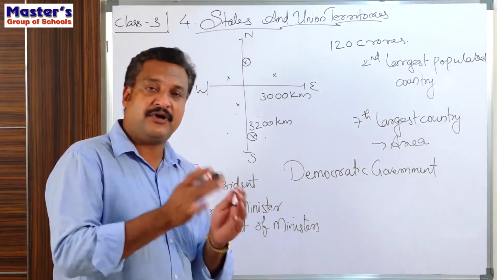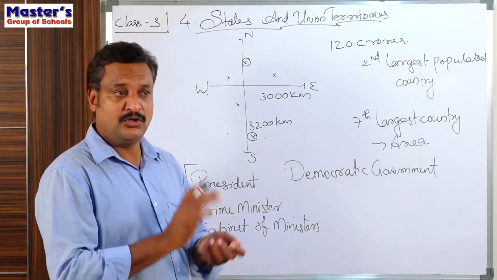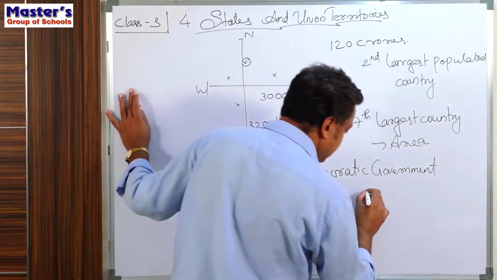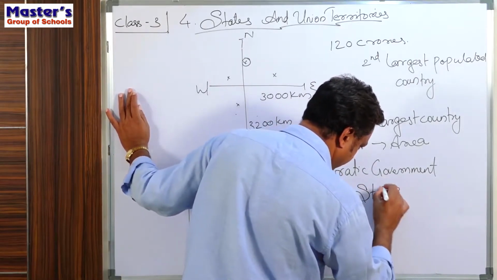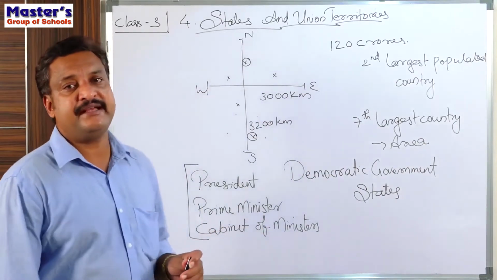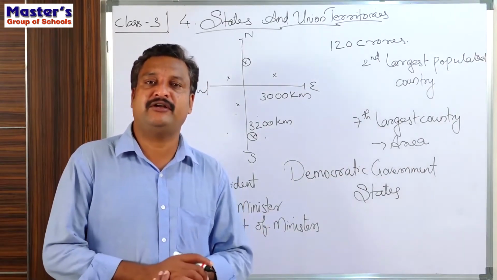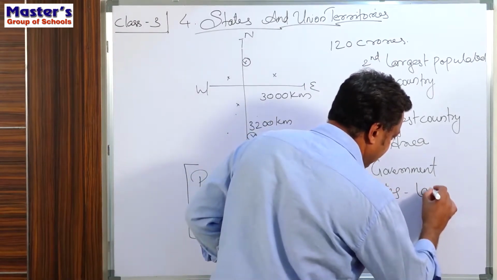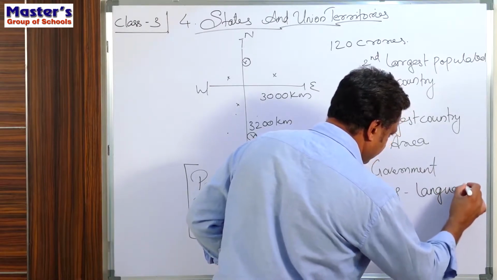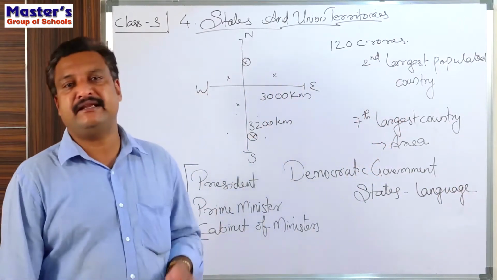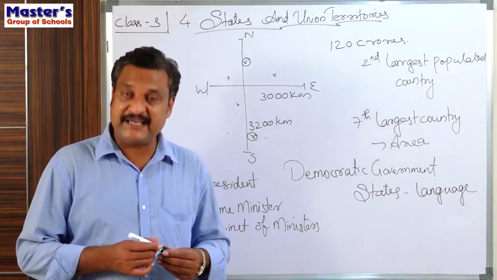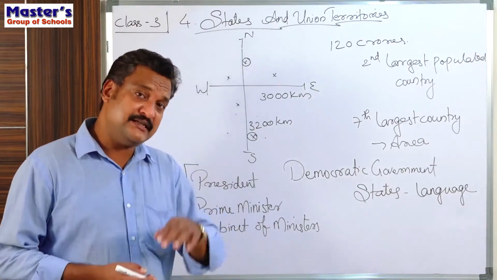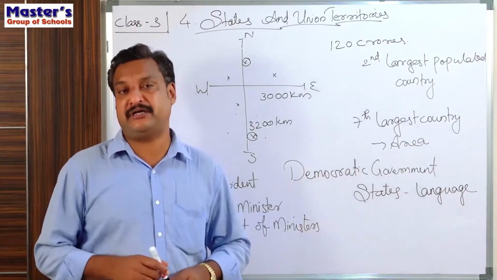So this is one of the major problems that we had in our country, and we have successfully overcome this by dividing our nation into smaller geographical units, and that is what we call the states. States are divisions of our country which are basically made on the basis of language. So the states in India are divided based on the language we use there.